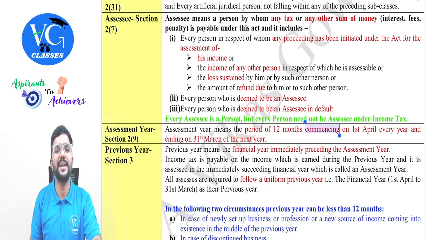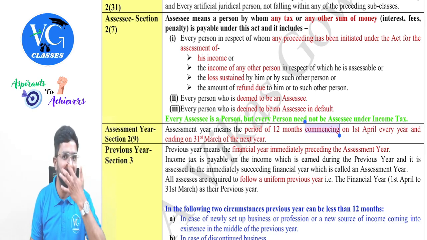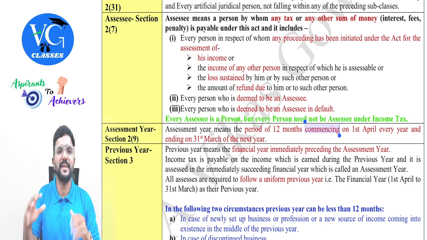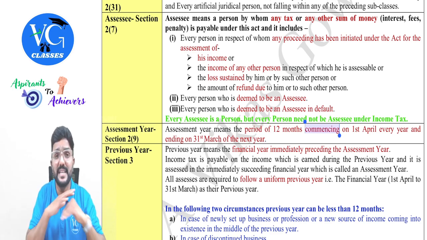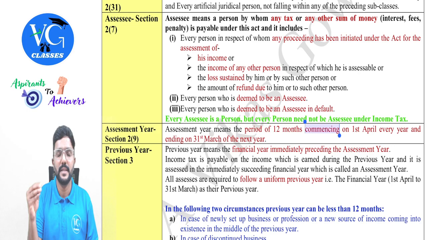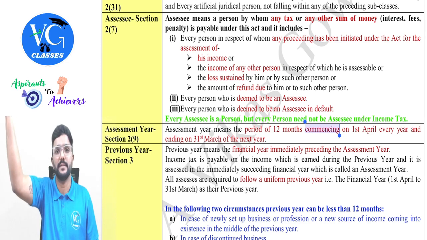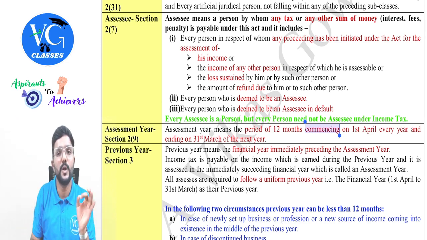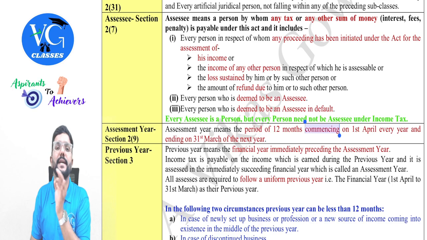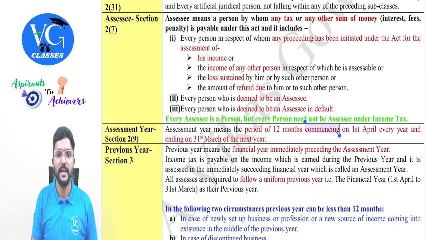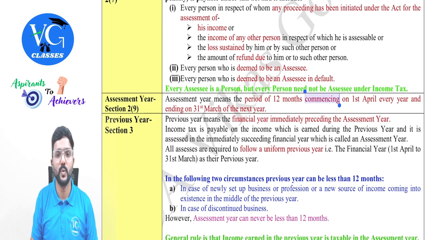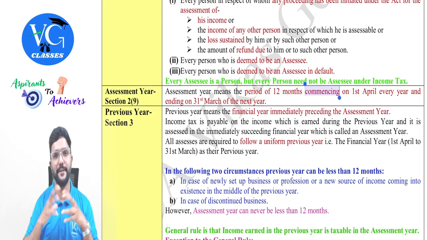Same way, there is a non-resident assessee who is earning an income in India, but that person doesn't have any physical presence in India. In that case, there can be any resident in India who is representing that non-resident. In that case, what do we call them? Representative assessee, guys.